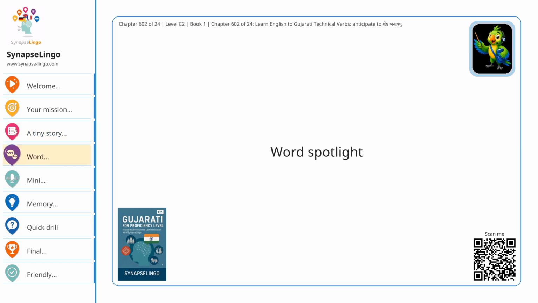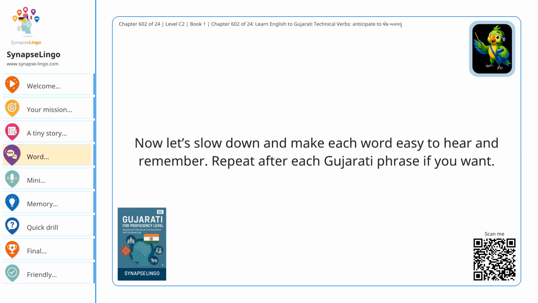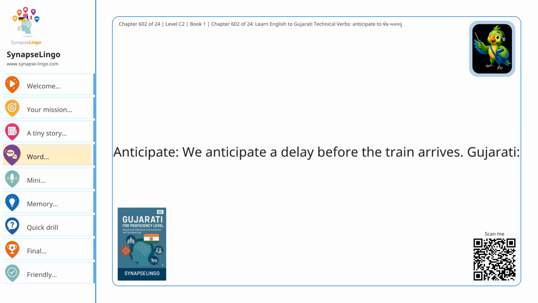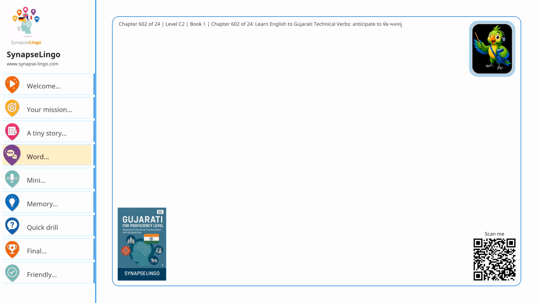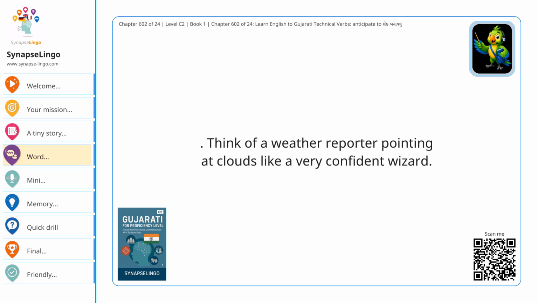Word spotlight. Now let's slow down and make each word easy to hear and remember. Repeat after each Gujarati phrase if you want. Anticipate. We anticipate a delay before the train arrives. Gujarati: અપેક્ષા રાખવી. Think of opening an umbrella before the first raindrop. Predict. Experts predict rain tomorrow. Gujarati: આગાહી કરવી. Think of a weather reporter pointing at clouds like a very confident wizard.